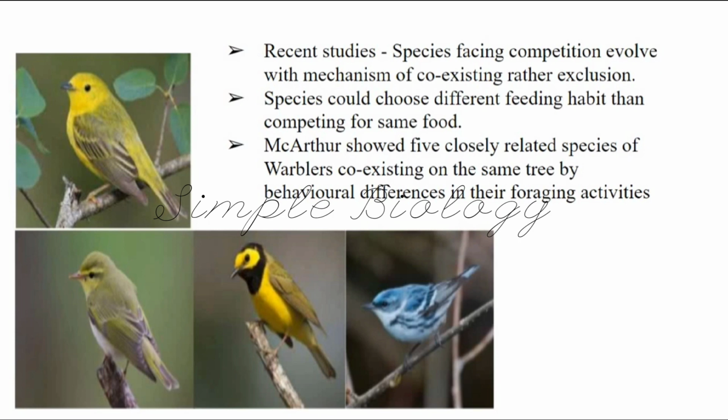MacArthur showed five closely related species of warbler coexisting on the same tree by behavioral differences in their foraging activities. Even though all five species of warbler were living on the same tree, they were not fighting for the same food. They had different feeding habits to coexist with each other. So this is most appropriate and acceptable, rather than considering that organisms will come to an end when there is no availability of food.